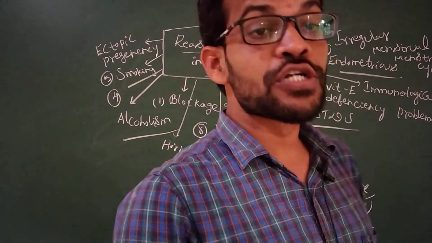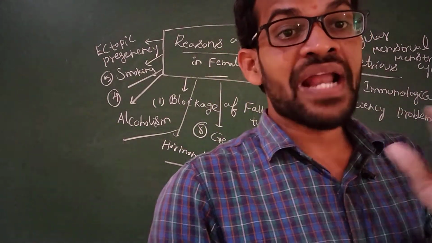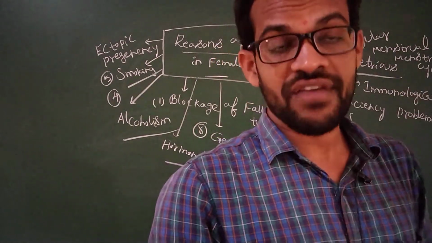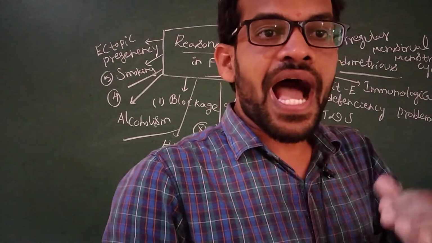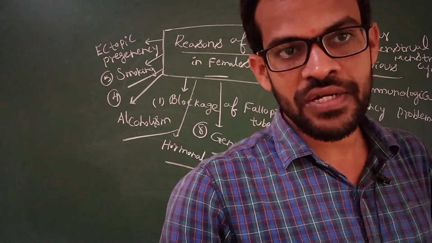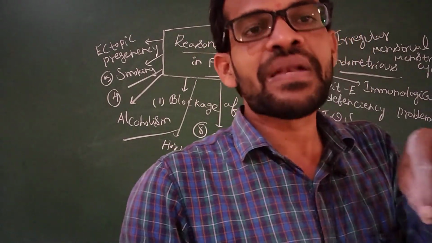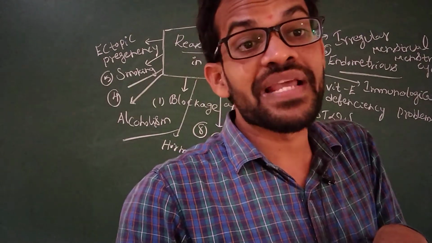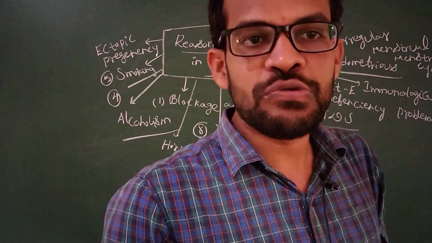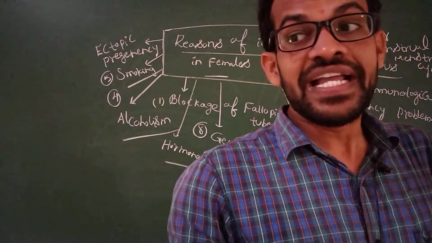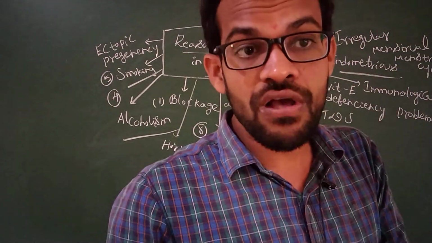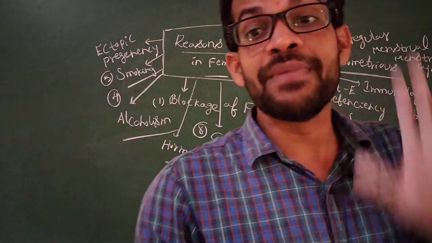In the case of ectopic pregnancy, the implantation and the formation of the embryo and fetus take place somewhere other than the uterus, inside the fallopian tube. Once the baby forms inside the fallopian tube, it is a risk to both mother and baby.